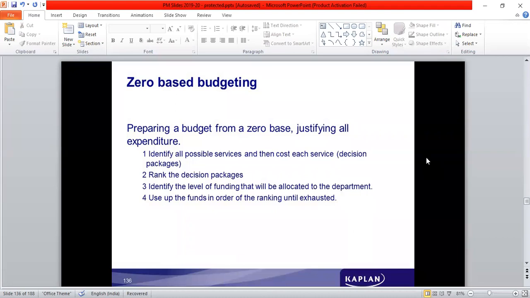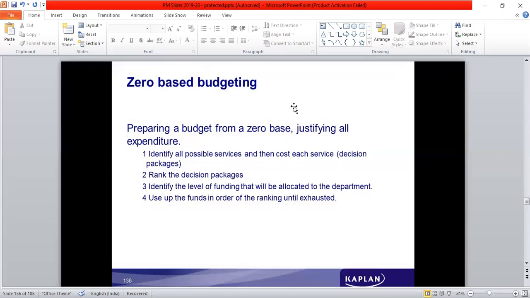A lot of time has to be spent, and it is costly, with continuous involvement. But the advantage is that no inefficiencies can be included in the budget. Usually, in government organizations, we see this type of budget prepared. Whenever the government changes, they do not continue with what the previous government prepared; everything is started again afresh.